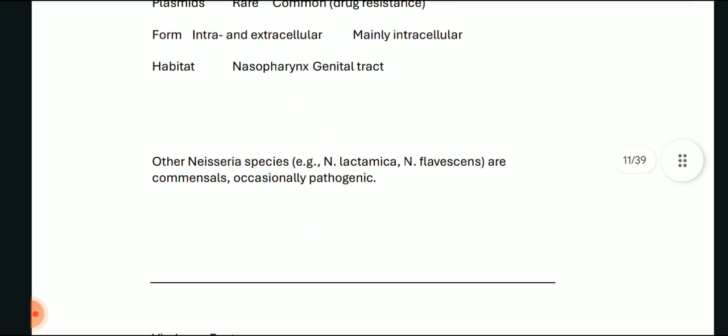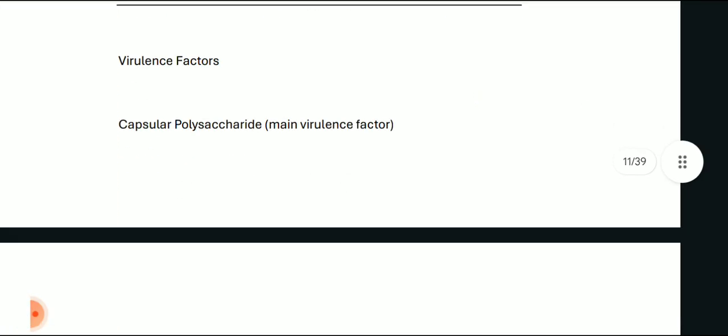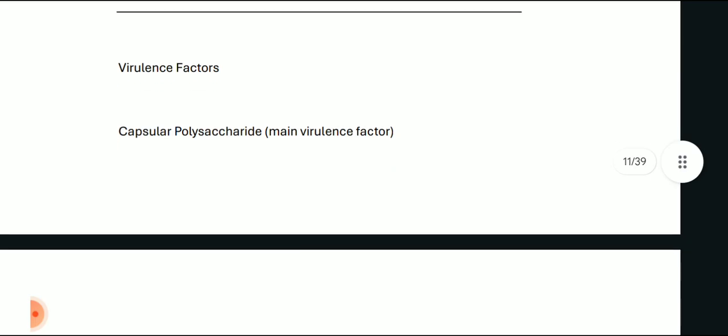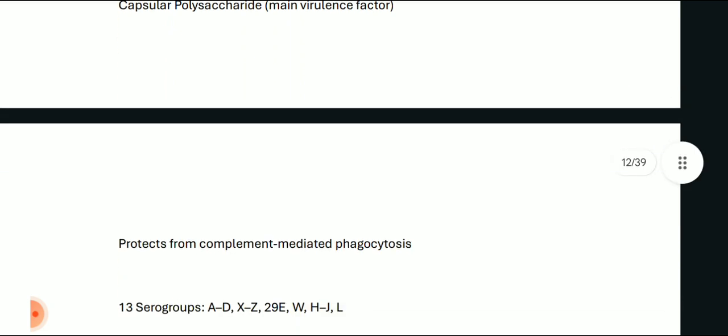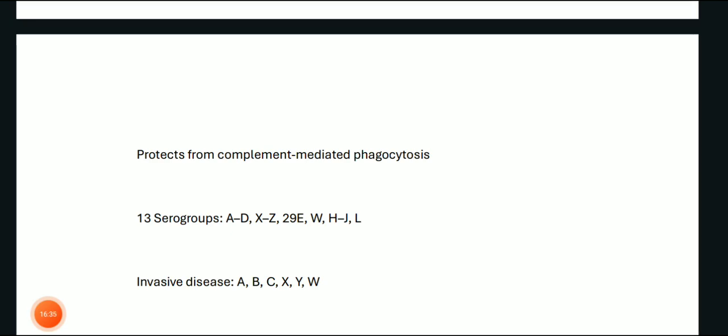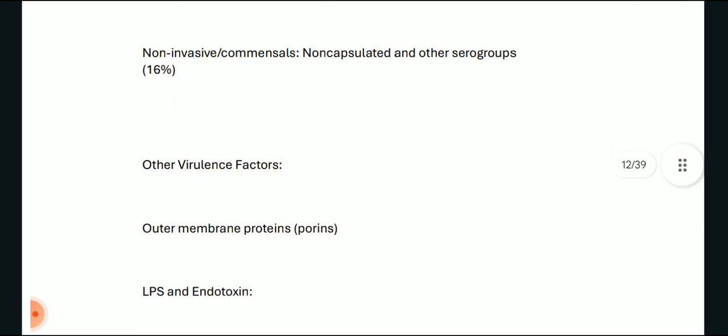Other Neisseria species are also there like Neisseria lactamica and Neisseria flavescens. These are commensals, occasionally pathogenic in immunocompromised persons. Now, the virulence factor for Neisseria meningitidis: capsular polysaccharide is the main virulence factor. And this capsular polysaccharide is what protects it from complement mediated phagocytosis. There are 13 serogroups: A to D, X to Z, 29E, W, H to J, and L. Invasive disease is caused by A, B, C, X, Y, W. Non-invasive or commensals are non-capsulated and other serogroups, 16%.